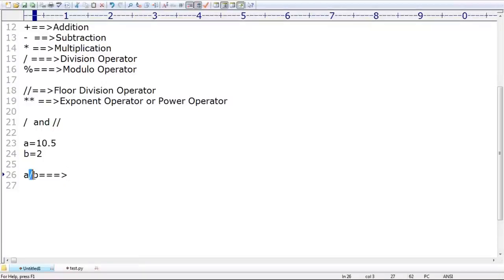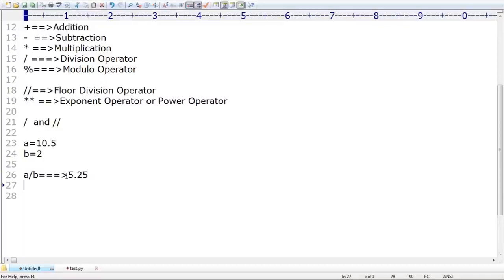If you remember, division operator always talks about floating point value only. That's why the answer is 5.25. Remember that. What is the answer? 5.25.